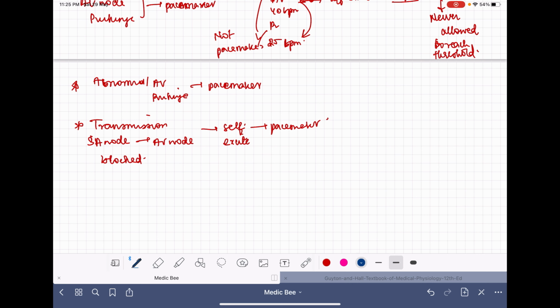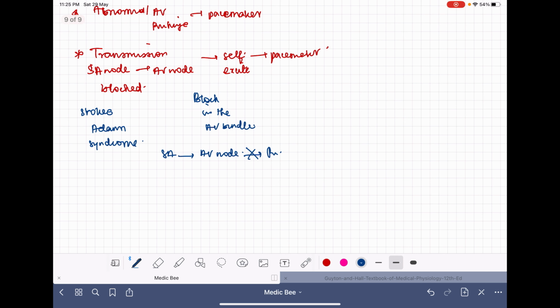So there is a special syndrome we will see, that is the Stokes-Adams syndrome. This is a very interesting syndrome that can happen, because when there is a block in the AV bundle, the impulses can reach the SA node. From the SA node it can reach the AV node, but from the AV node it can't reach the Purkinje. So the Purkinje system will become self-excited. They will get the ability to self-excite, and they will produce impulses at the rate of 15 to 40 beats per minute. This is called the Stokes-Adams syndrome.